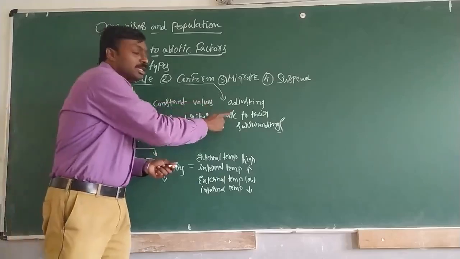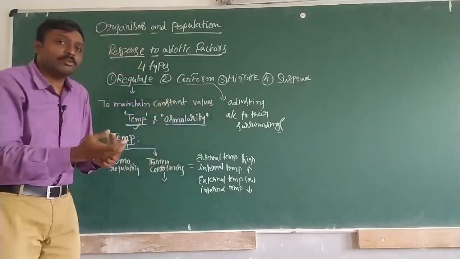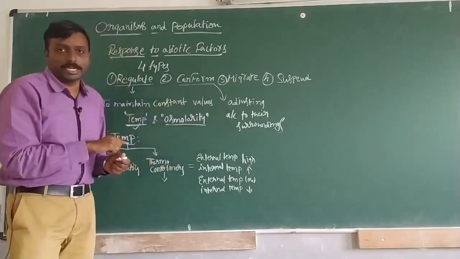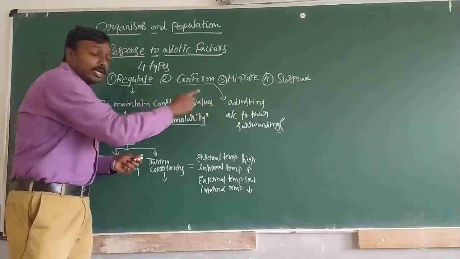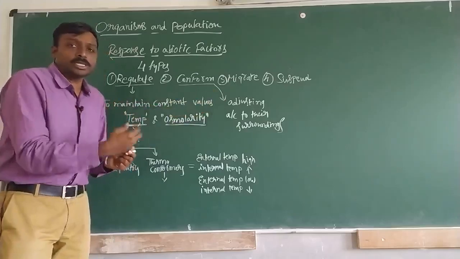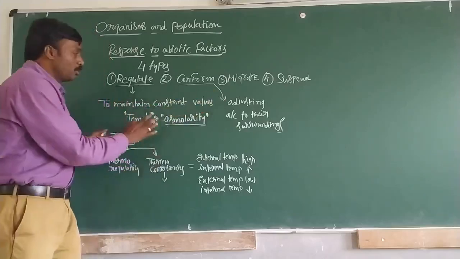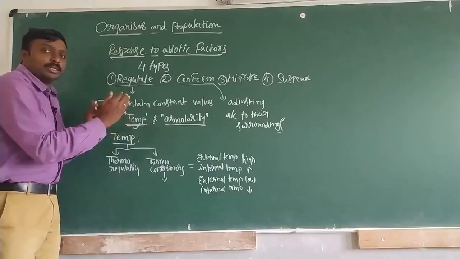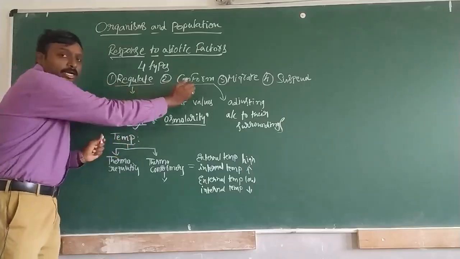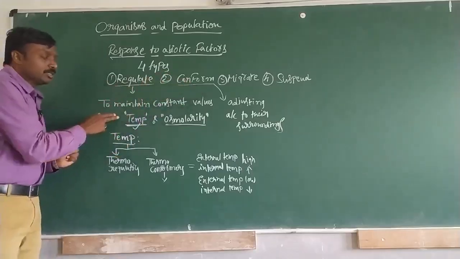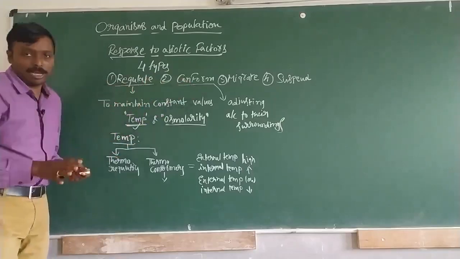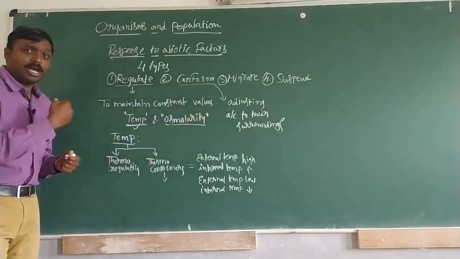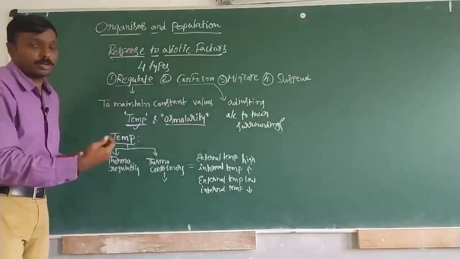Conform is nothing but living organisms adjusting according to their surroundings. Both are very important, so they may ask you to differentiate regulate and conform. Regulate means maintaining constant values, and conform means living organisms adjusting with their surroundings.